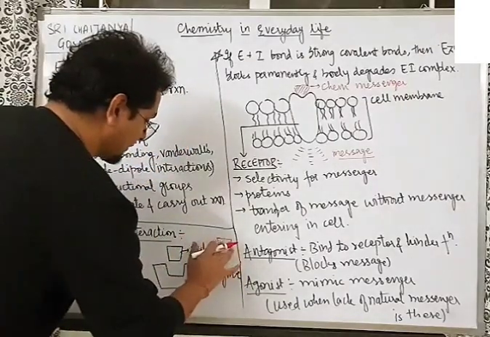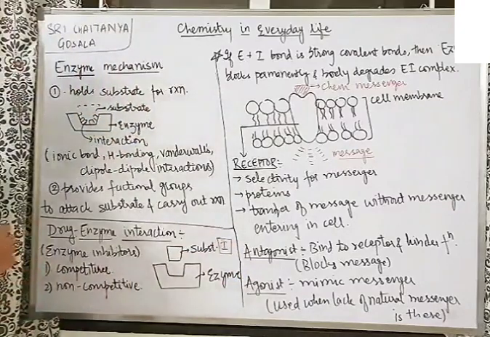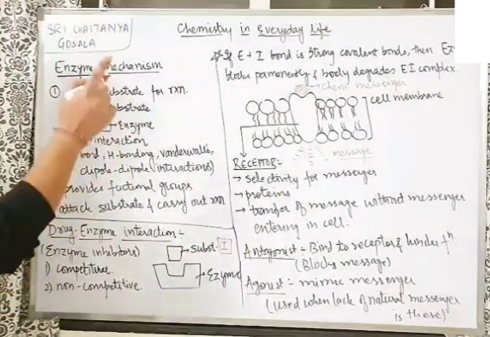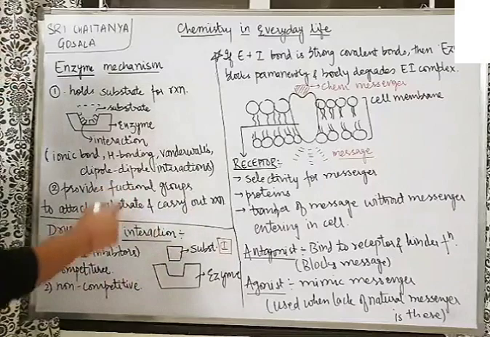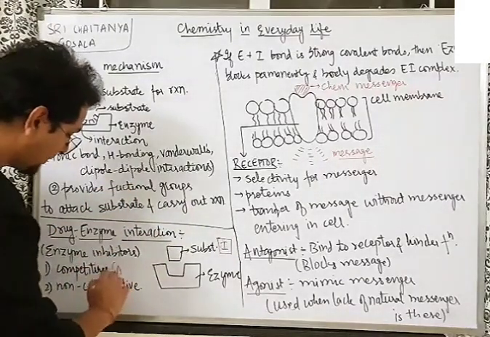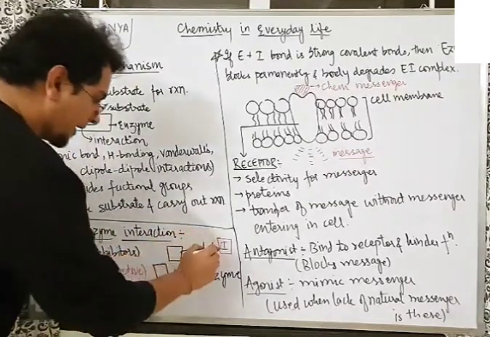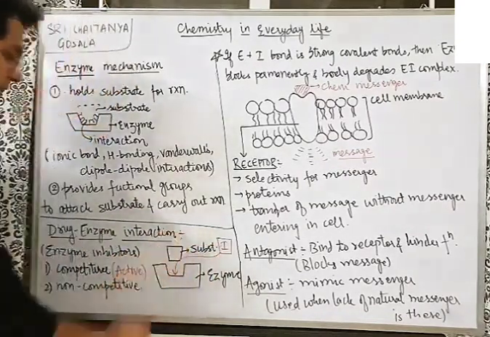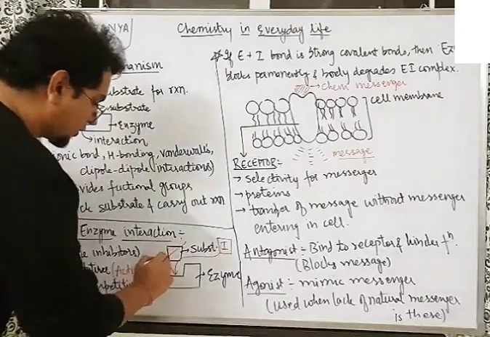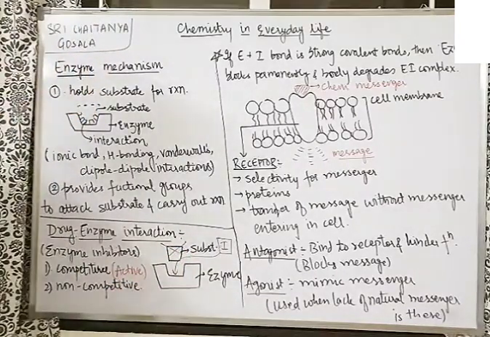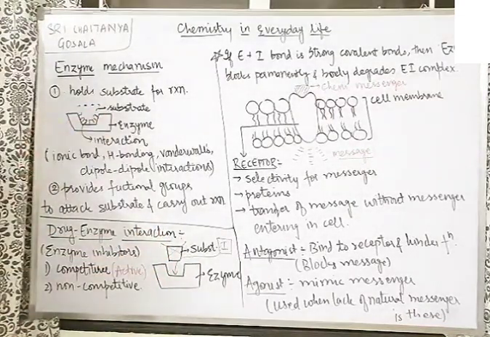This is the inhibitor. Substrate and inhibitor both have similar structure, and they both compete for the active site. So if the inhibitor rushes fast and reaches the active site, the substrate will not be able to bind here. So this is called competitive inhibition, where the inhibitor and substrate have the same shape. They are both competing for binding to the active site of the enzyme. This site is called the active site, where the substrate binds.